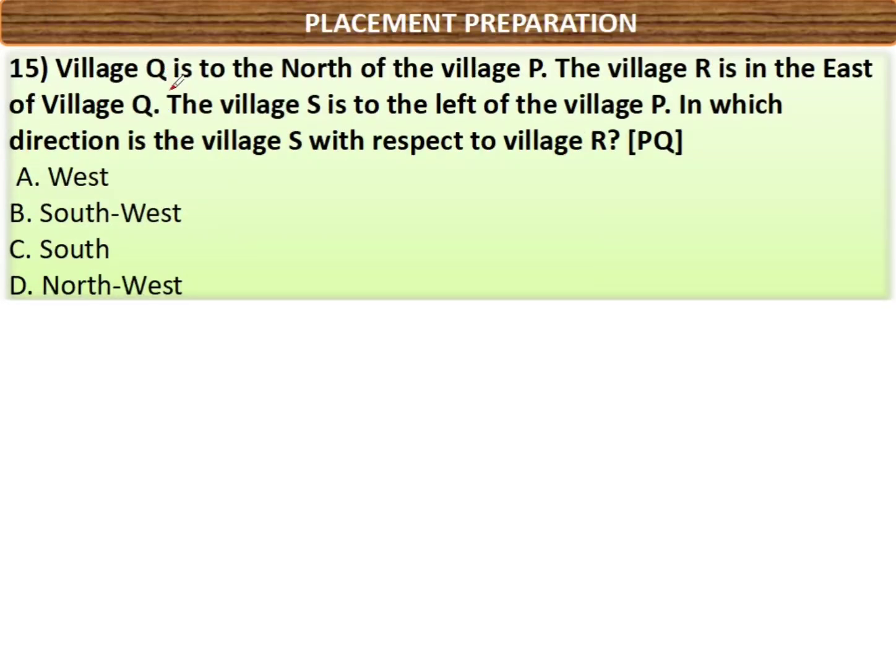Next one. Village Q is to the north of P. Next, R is in east of Q. R should be in east with respect to Q. S is to the left of P. That means for P, towards the left side, S is present. That is what they have given.